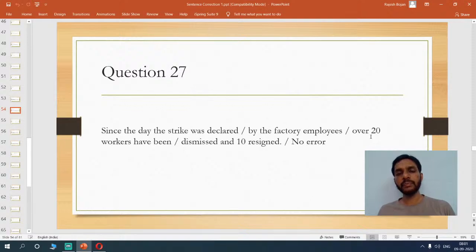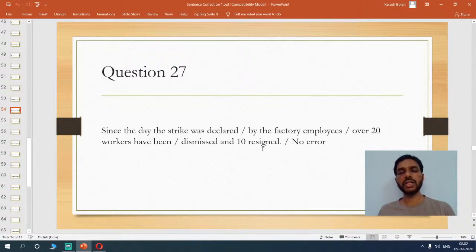Now here, when I already used "have been dismissed," I'm talking about a stretch of time. But then here I've used the past. So you have to say that around 10 have resigned. Around 10 people have resigned.